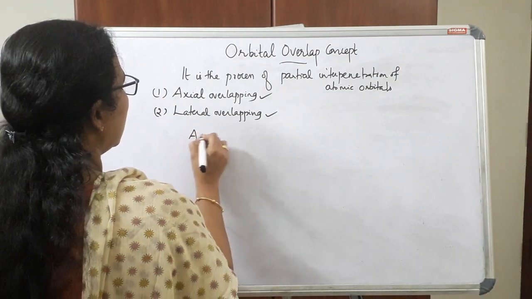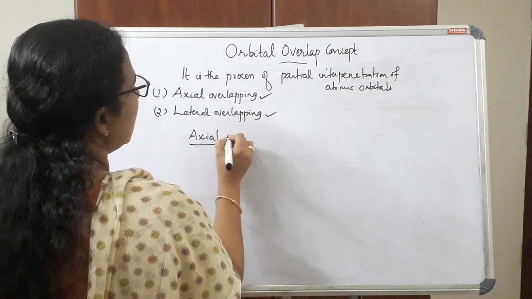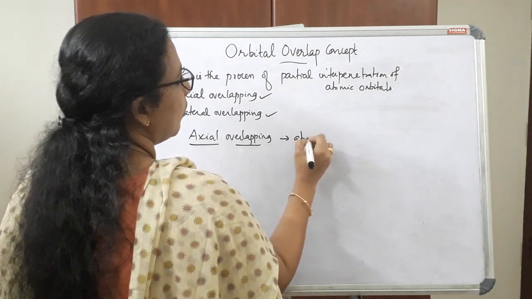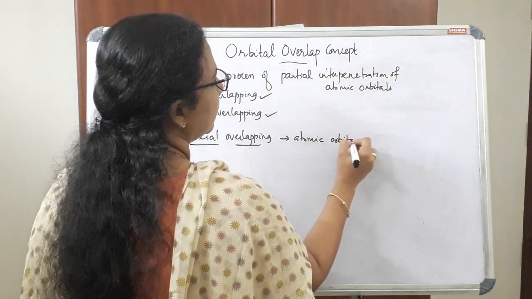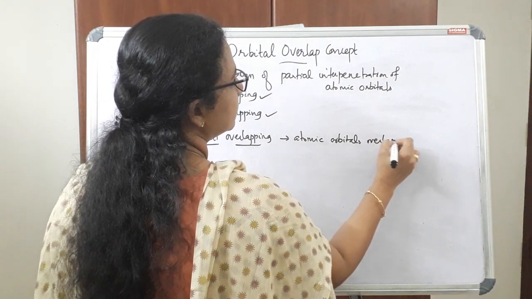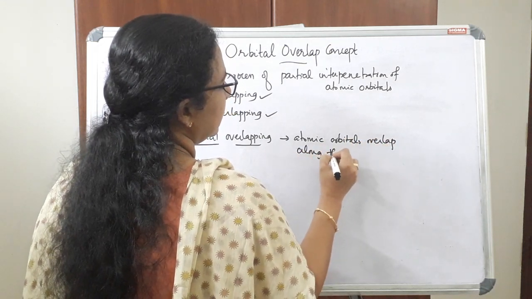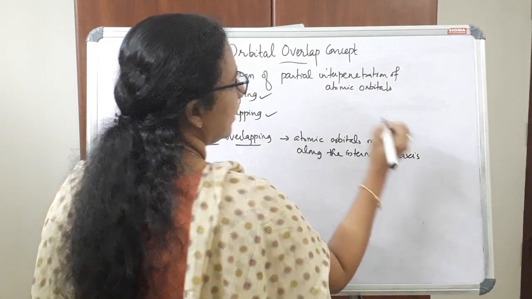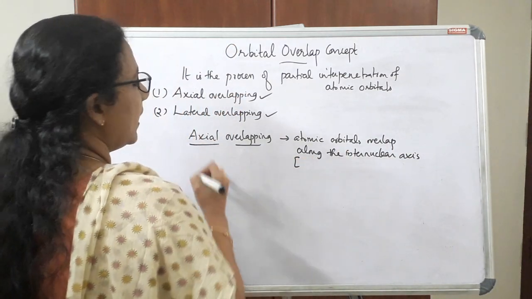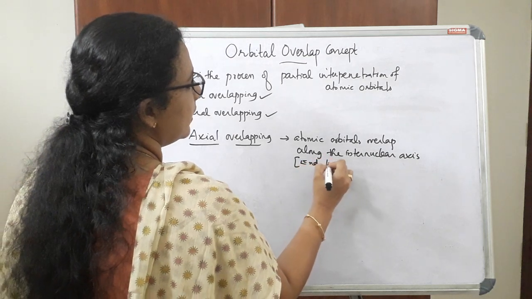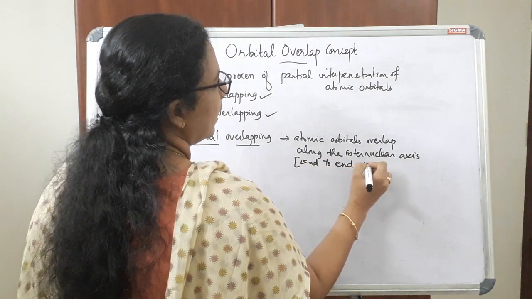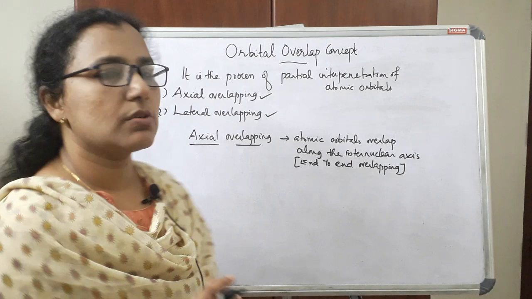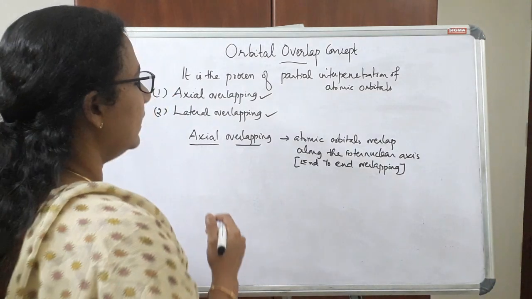So what is the meaning of axial overlapping? In axial overlapping, the atomic orbitals overlap along the internuclear axis. This overlapping is otherwise known as end-to-end overlapping.